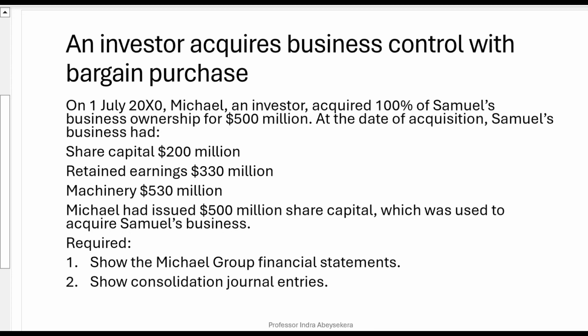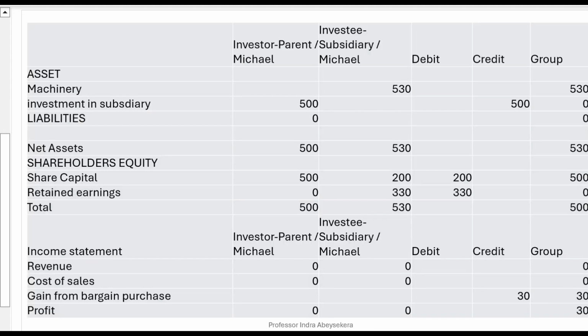Michael had issued 500 million share capital, which was used to acquire Samuel's business. So Michael invested less to acquire shareholders' equity of previously Samuel's business, now Michael's subsidiary. Required to show Michael's group financial statement, and second, to show consolidation entries.